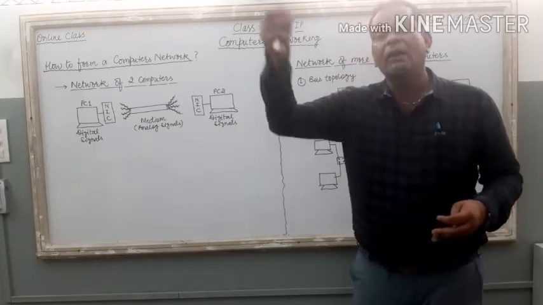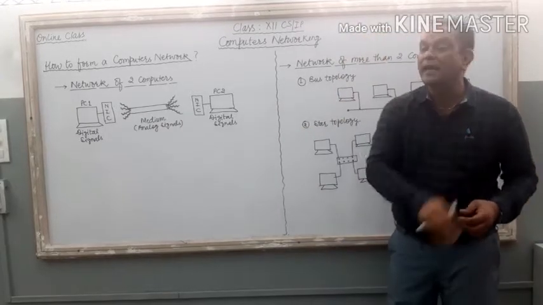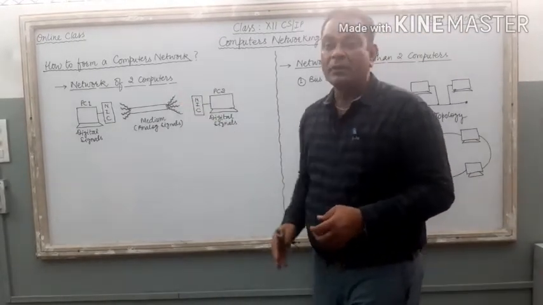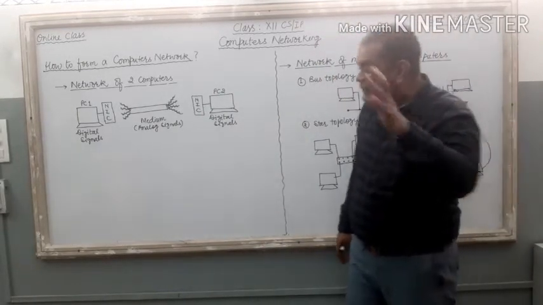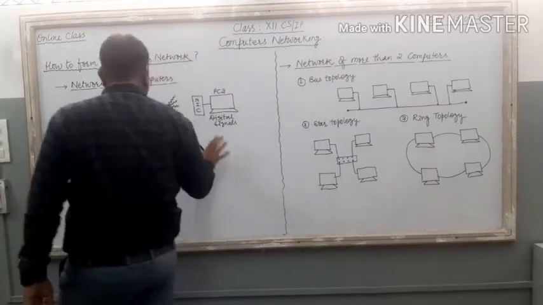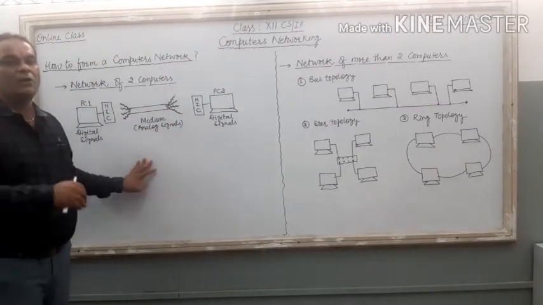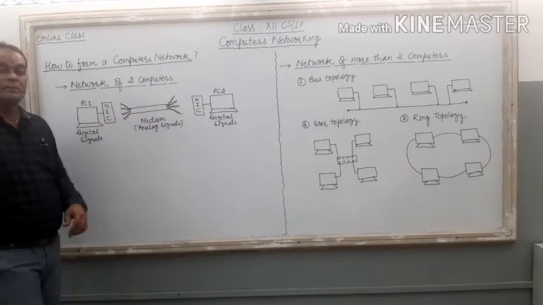The medium may be a wired medium or it may be a wireless medium. In this diagram, I am going to connect these two computers with a wired medium. Right? So very first, I need a special medium, either wire or wireless. On this diagram, we are working on a wired medium.